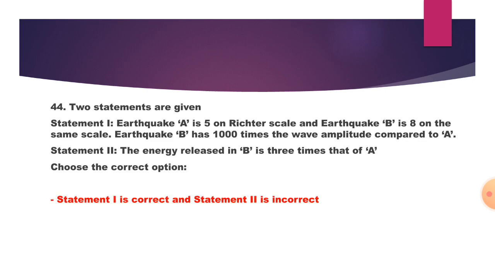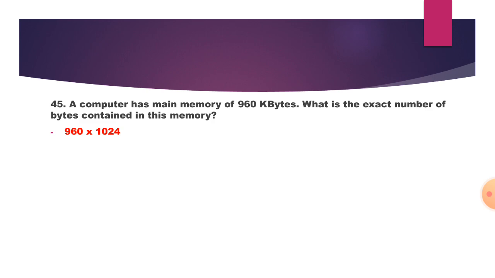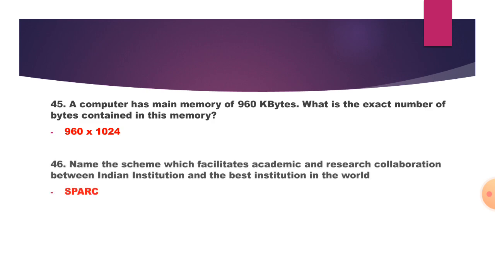So the correct one is statement 1 is correct and statement 2 is not correct, because the energy release in B is not 3 times that of A. 45. A computer has main memory of 960 kilobytes. So what is the exact number of bytes contained in this memory? So again here 960 into 1024.